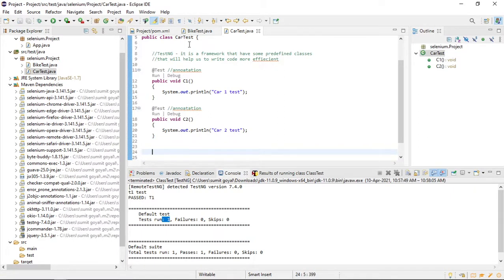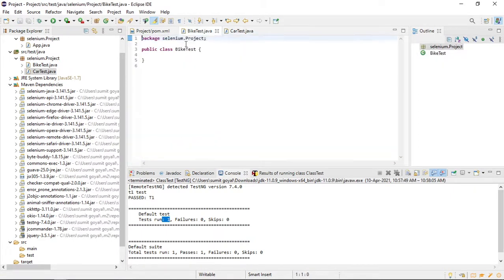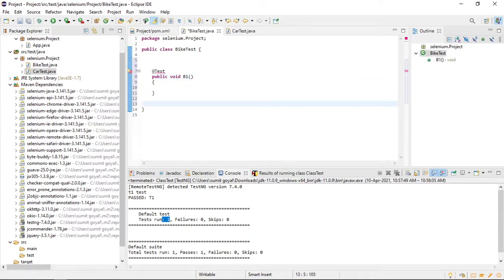Similarly, in this file bike test, if I want to define some bike test cases, I will say @Test public void B1, let me give some name B1, and @Test public void B2.